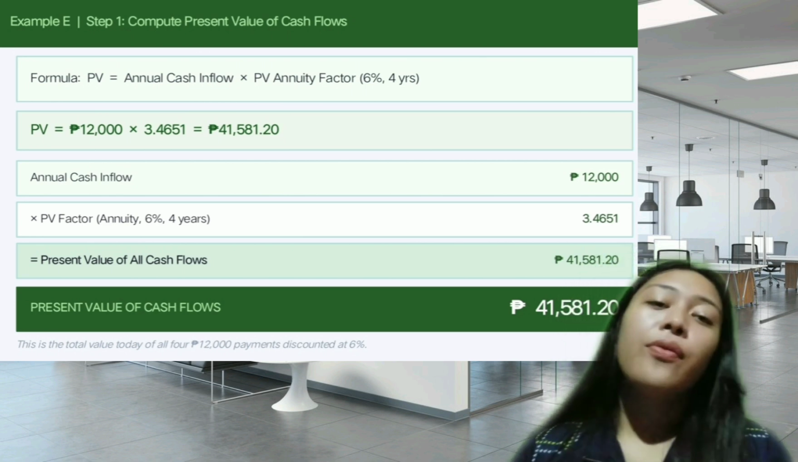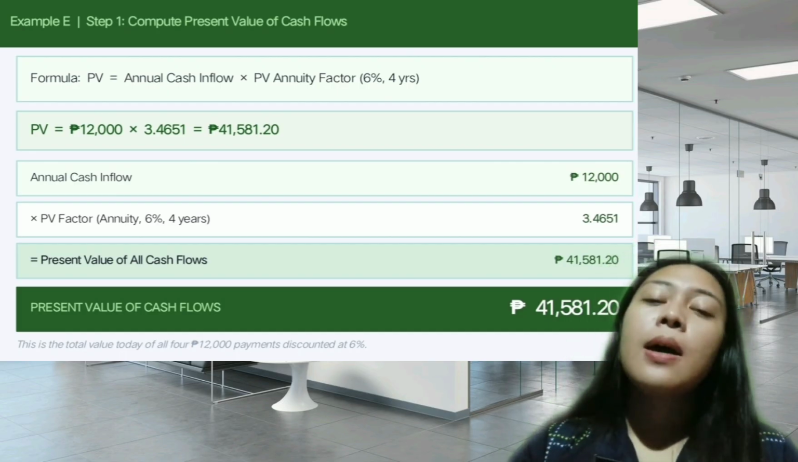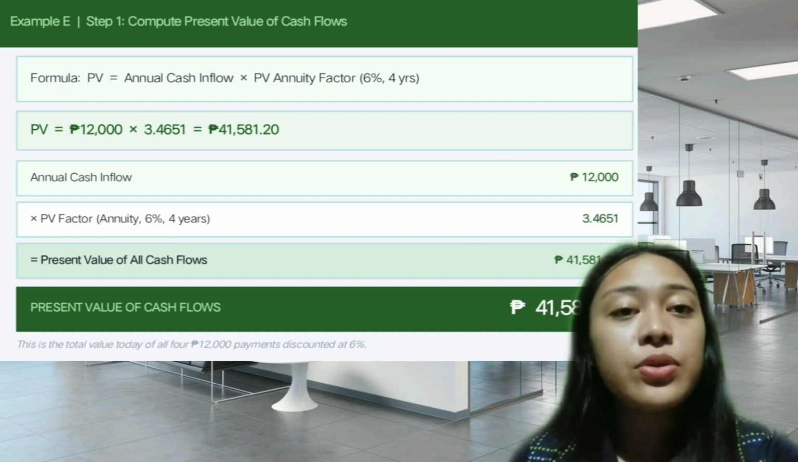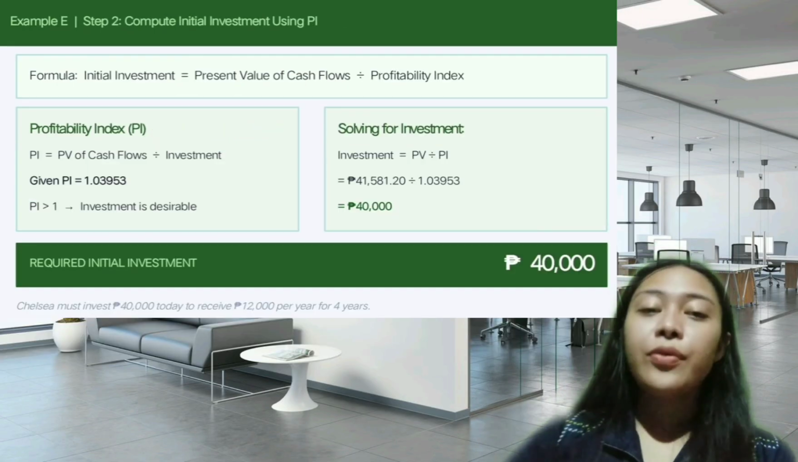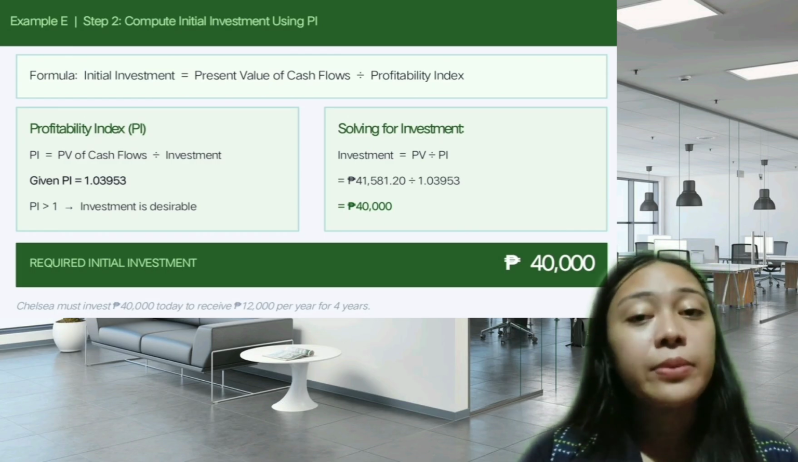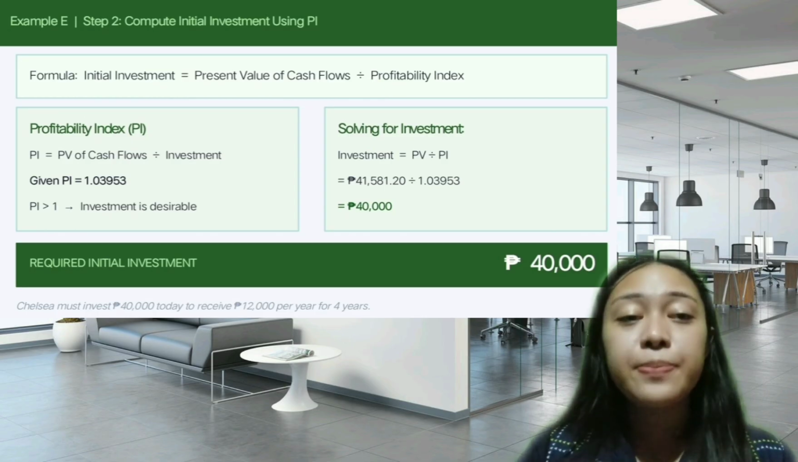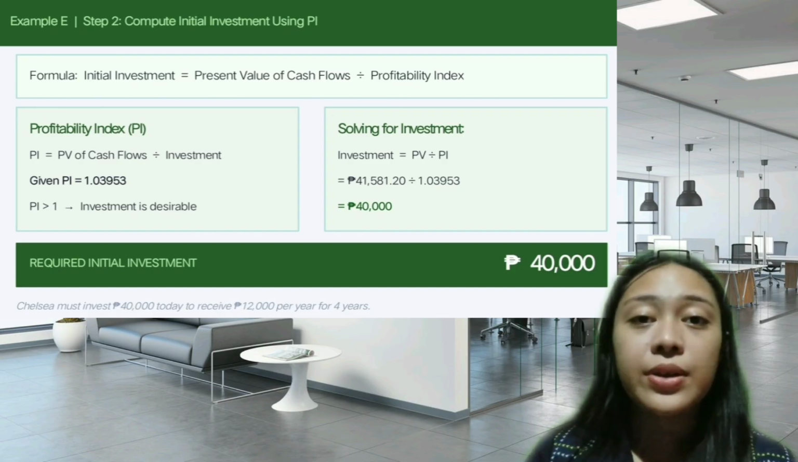So the result is the present value of cash flows is equal to 41,581.20. So, ang 41,581.20 mao ang kantidad karon sa tanan nilang 12,000 nga maabot sulod sa 4 years. So, mao ni ang atong gamiton nga sunod na step. For step 2, we now find the required initial investment using the profitability index. The profitability index formula is PI is equal to PV of cash flows divided by initial investment.